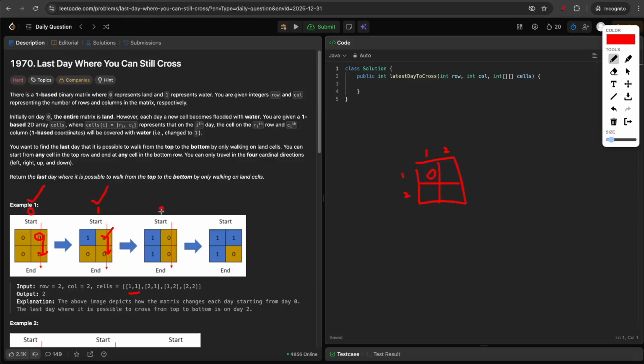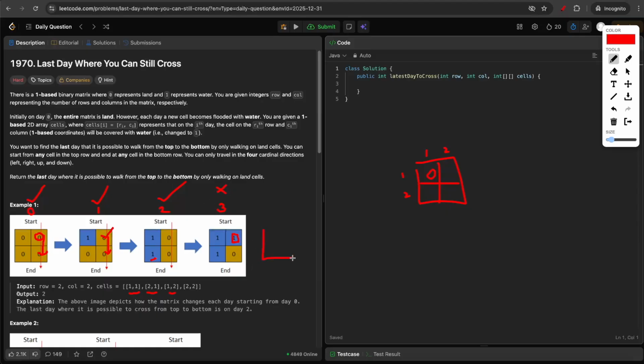Now at day 2, this cell, which is 2, 1, got turned into water. Here as well, you can start from the top and reach the bottom. So day 2 also you can move from top to bottom. Now if you check for day 3, 1, 2 gets turned into water, which is this cell. Since all the top cells are water, you can't start from anywhere. So on day 3, you can't reach from top to bottom.